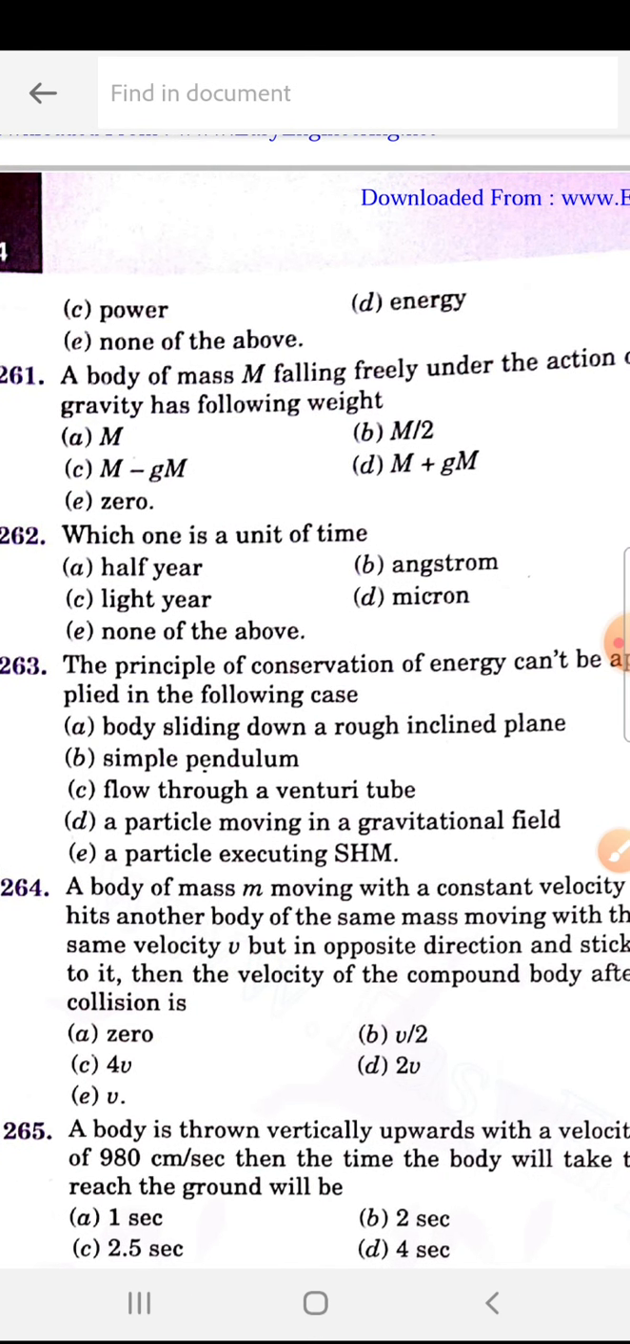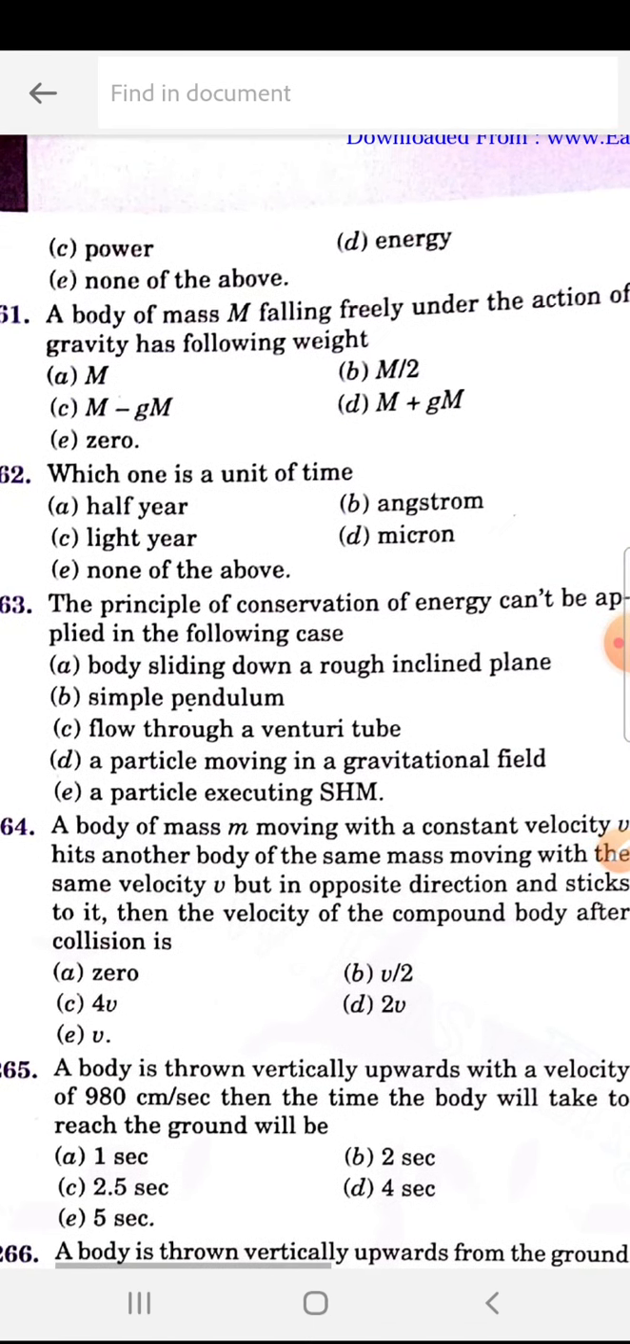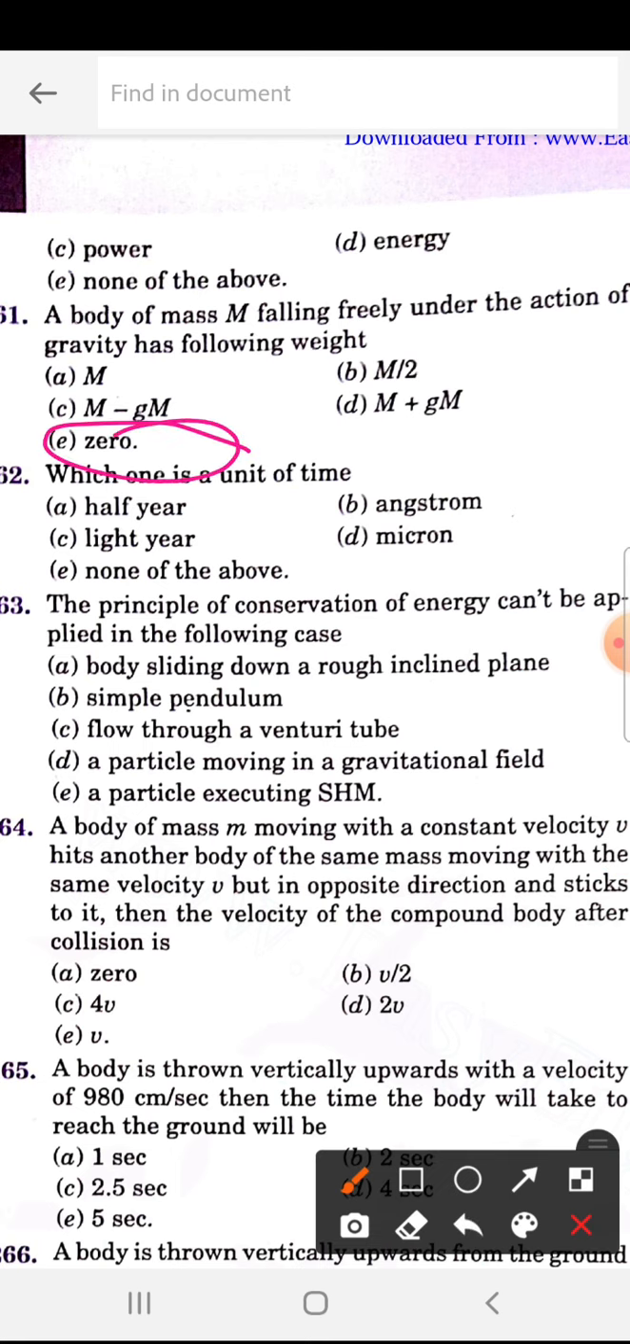Then in this case, a body of mass m falling freely under the action of gravity has the following weight. So 261 is E, 0. Okay, falling freely, whenever this type of question comes, the weight will be 0.